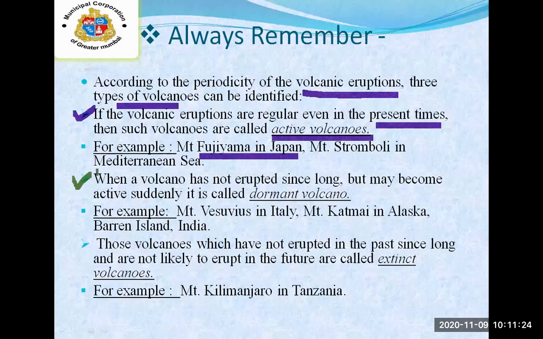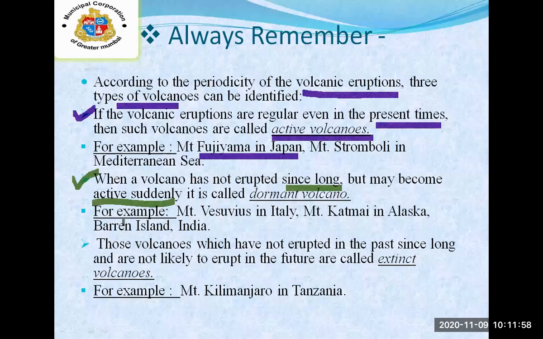Second one. When the volcano has not erupted since long but may become active suddenly, it is called a dormant volcano. It has not erupted for many years, but suddenly, in a quick movement, it becomes active.